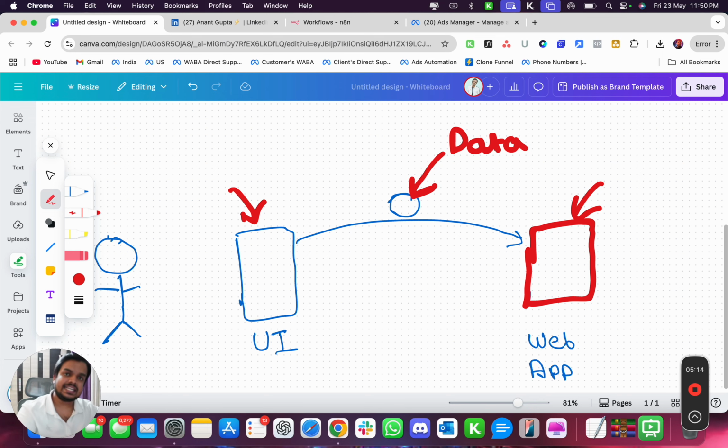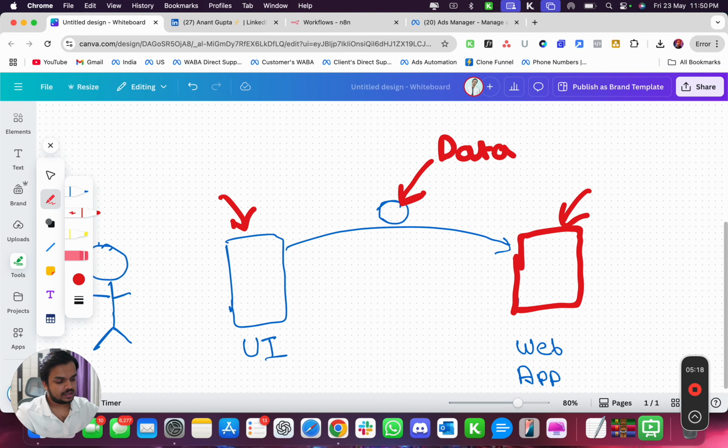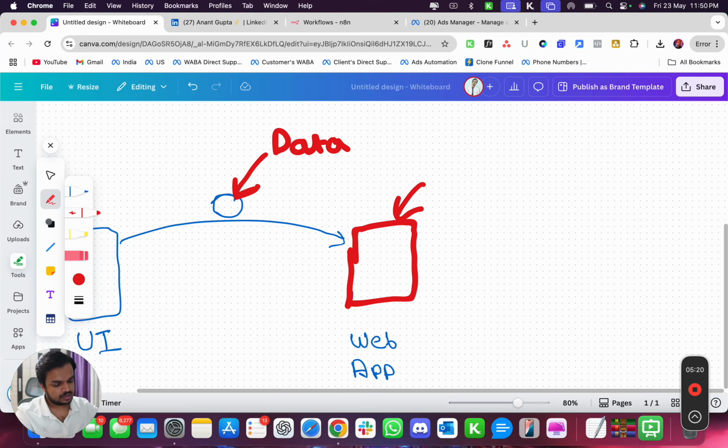Now this data includes a lot of things, which is number one, the authorization key, but in the simplest language you can say it is the password, right?